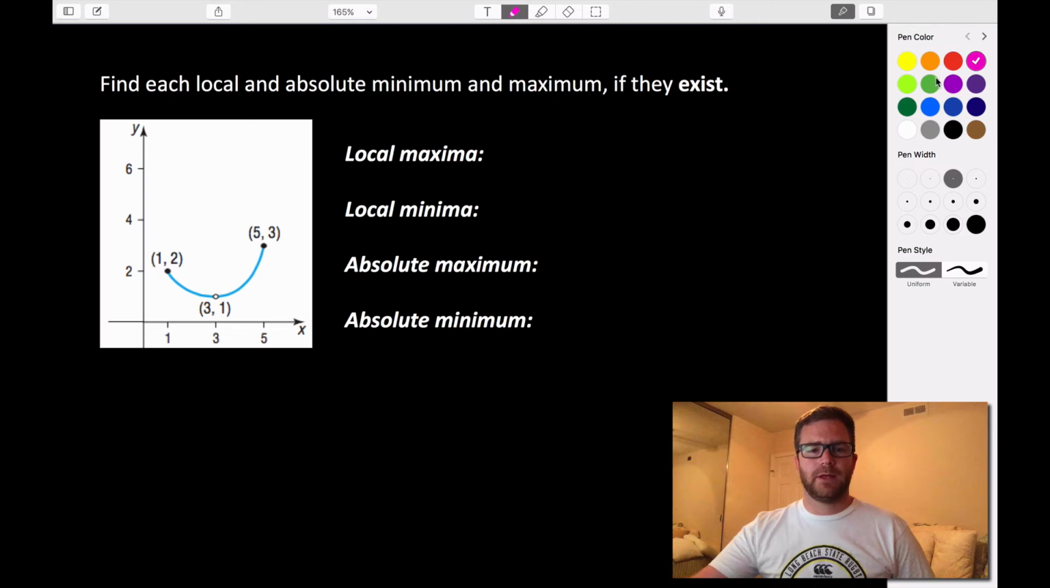What about a problem like this? A graph like this? So are there any local maxima? Yeah, there's actually two in this case. We have this point here at (1, 2), and we have this point here at (5, 3). If you look at the intervals immediately surrounding them, you can see that both of those points are higher than all other points on those intervals.